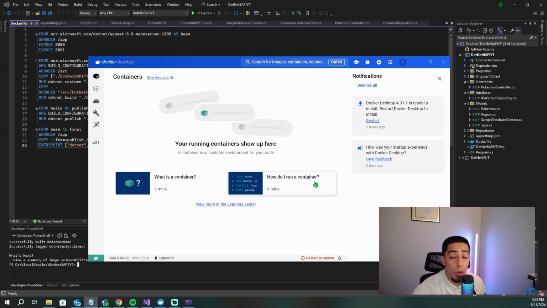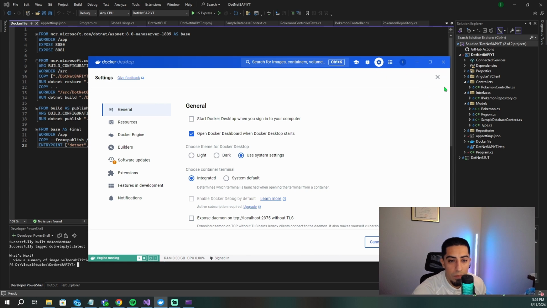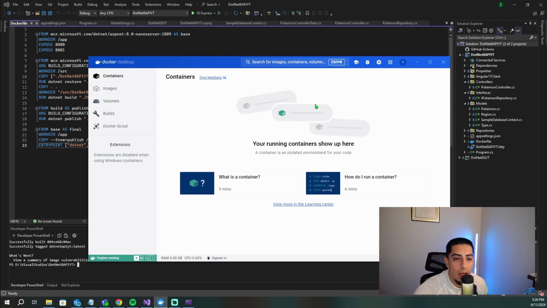So at this point, go ahead and create your account. If you don't have an account, go ahead and do that, right? Once you have an account created, now just look out for this green bar down here. Once you have a green bar, that means that Docker is running and you should be ready to go. And now you can actually use all the Docker commands for building, running, whatever you want to do. So let's get into that.